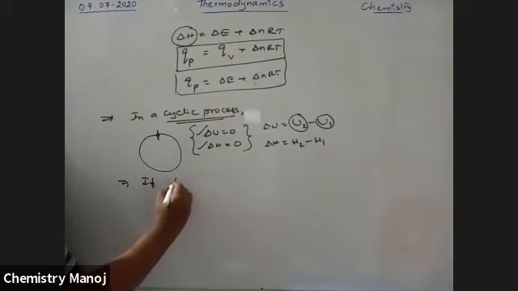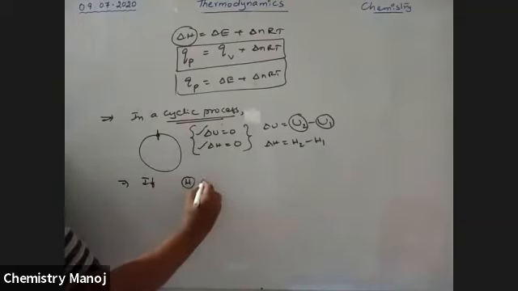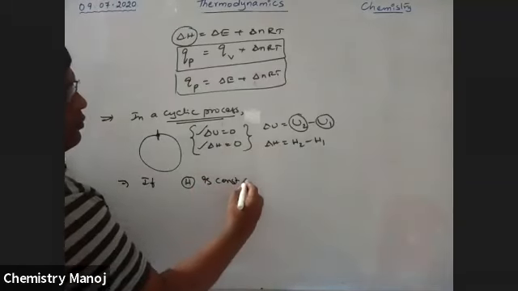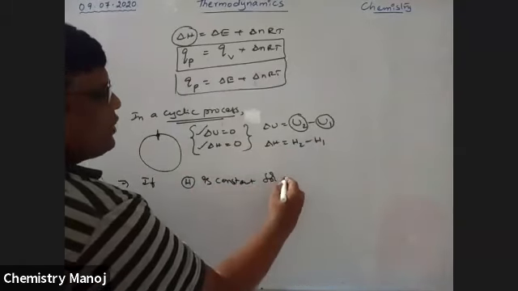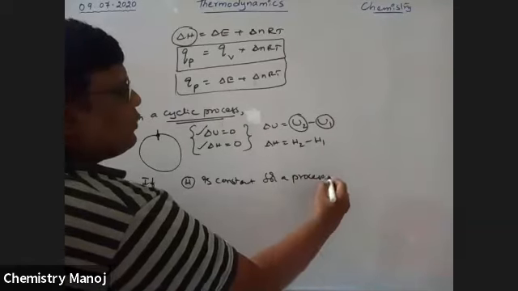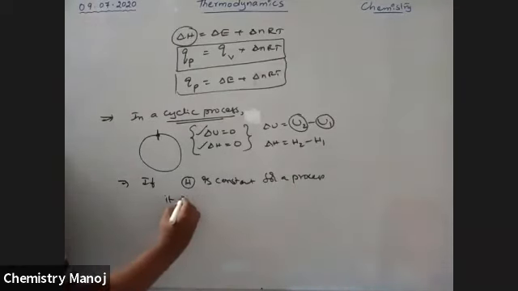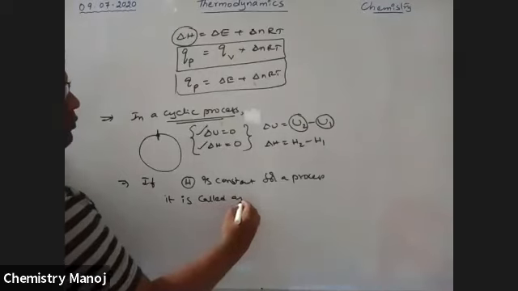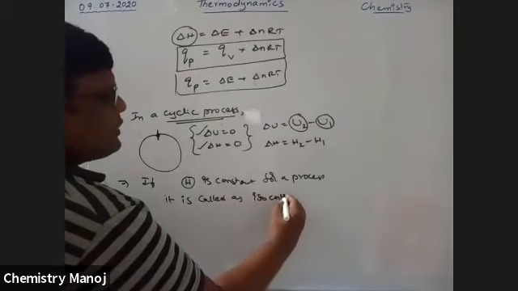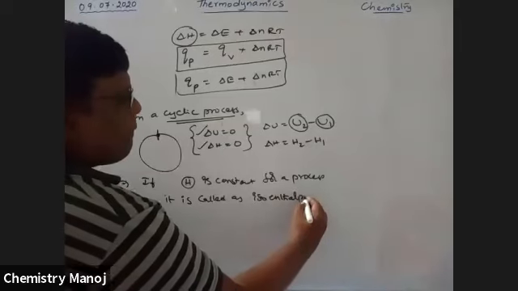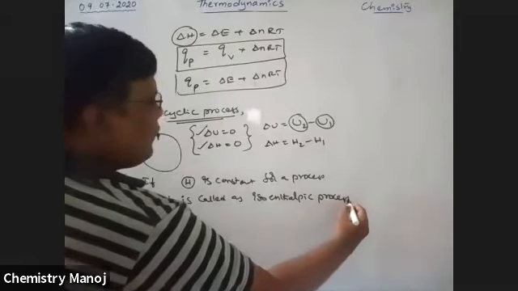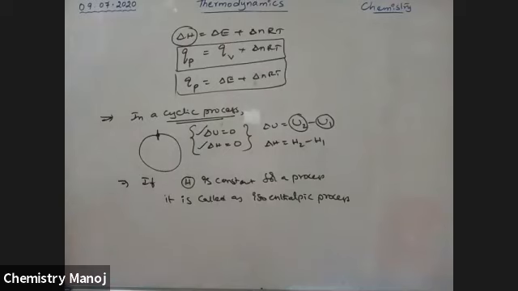If the enthalpy, that is the H value, is constant for a process, then it is called an isoenthalpic process. Where the enthalpy value is equal to constant, that is called an isoenthalpic process.